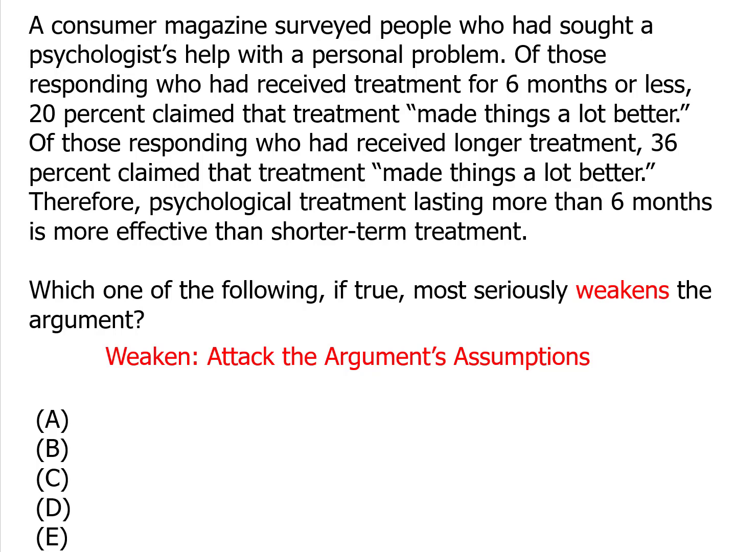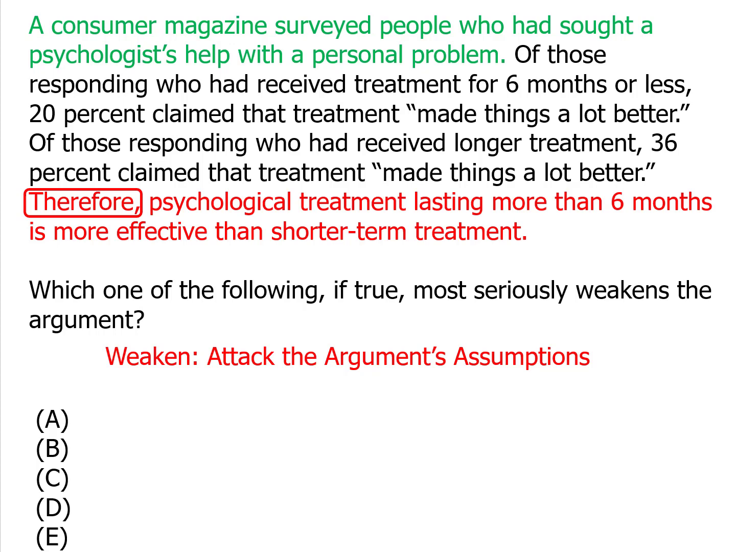Here, the conclusion is flagged with that helpful conclusory keyword, "therefore." Therefore, psychological treatment lasting more than 6 months is more effective than shorter-term treatment. To prove this conclusion, they basically give us one piece of evidence. There was a survey. The first sentence tells you that there was a survey. The second sentence tells you about the survey.